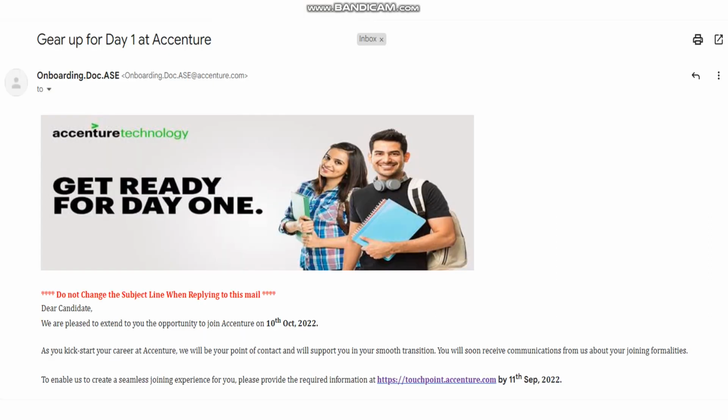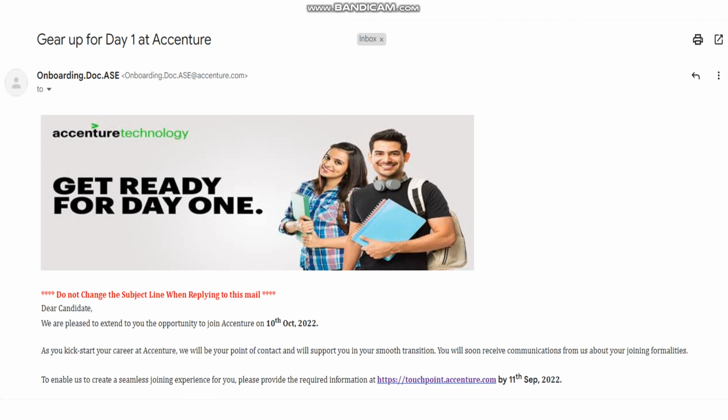So as you can see, this was the mail sent by Accenture. So candidates who got onboarded recently received mail from onboarding.doc.ac@accenture.com. So this is a very important email ID for candidates for getting onboarded because any support, any query, they'll only reply to it. So note down this email ID. So let's see what this email states. So dear candidate, we are pleased to extend you opportunity to join Accenture at 10th of October. So as you kickstart your career, we will be the point of contact and support you in your smooth transition. You will soon receive communications about your joining formalities from them itself. So they are the point of contact, that is, they are the onboarding team. So any query, you need to contact them itself.